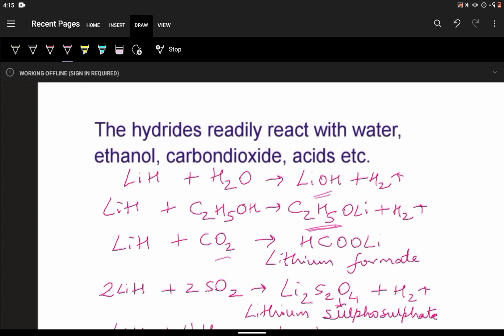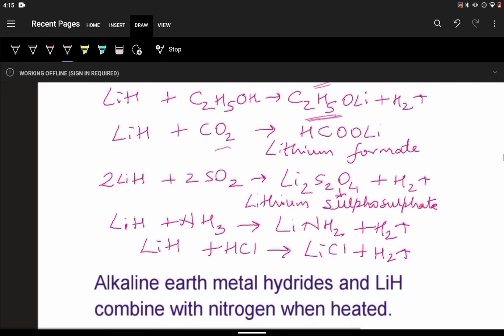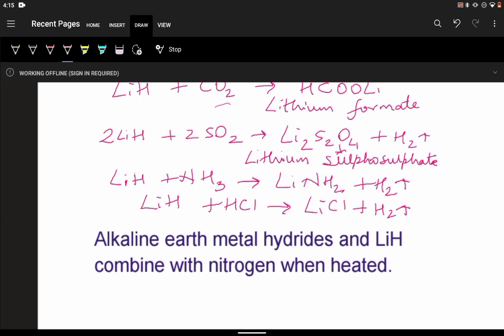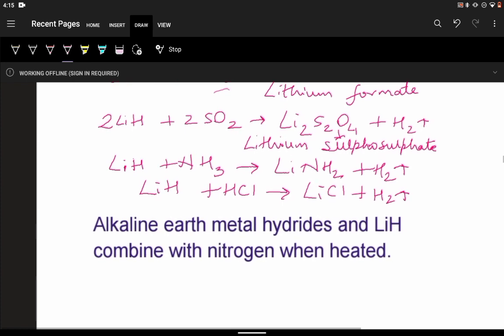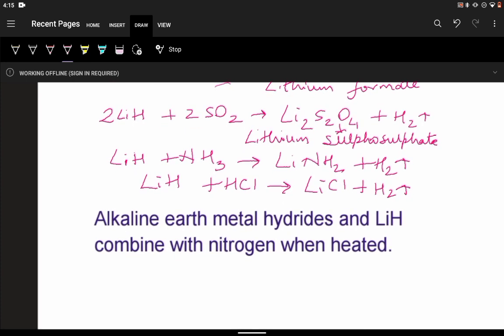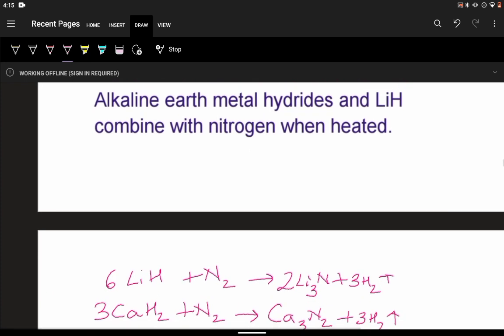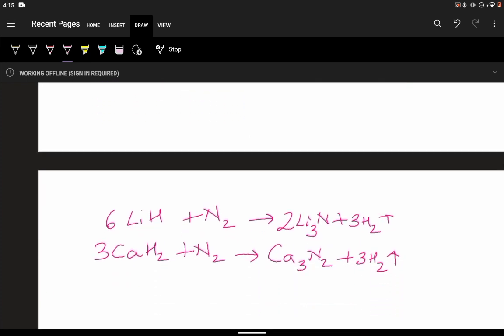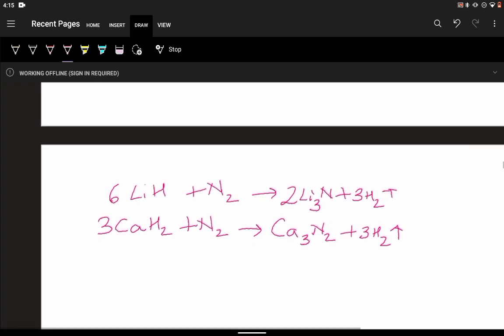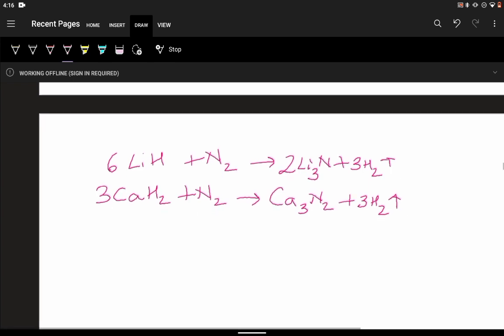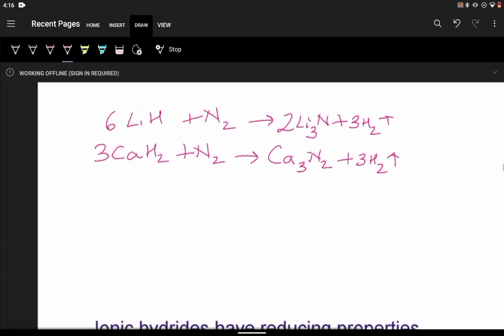With SO2, it forms Li2S2O4, that is lithium sulfosulfate. Similarly, with ammonia NH3, it will form LiNH2, lithium amide. And with HCl, we get lithium chloride and hydrogen gas is liberated. Alkaline earth metal hydrides and lithium hydride combine with nitrogen upon heating, and we get the nitrides. Lithium hydride as well as calcium hydride with nitrogen both form the nitrides. Lithium hydride forms lithium nitride, and calcium hydride forms calcium nitride, along with the evolution of hydrogen gas.